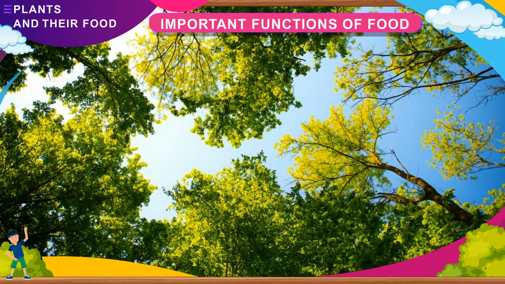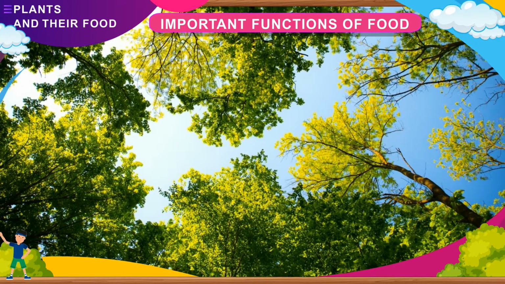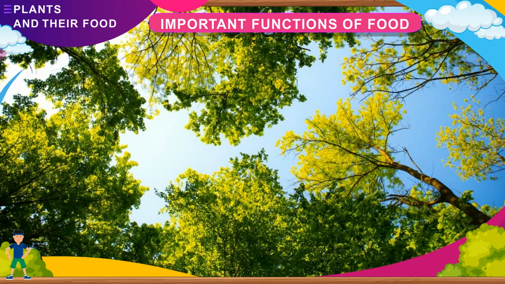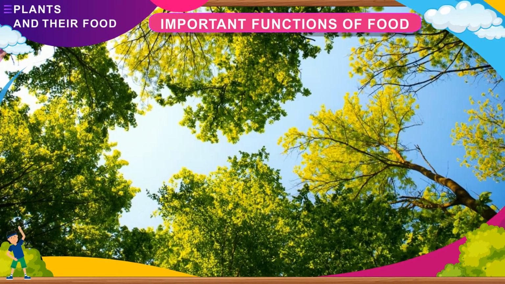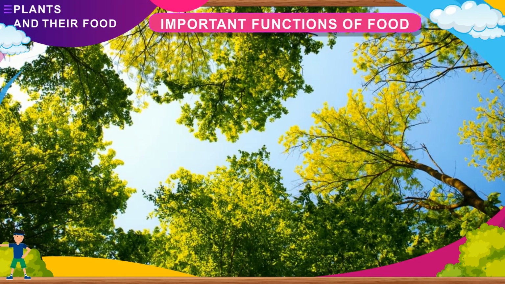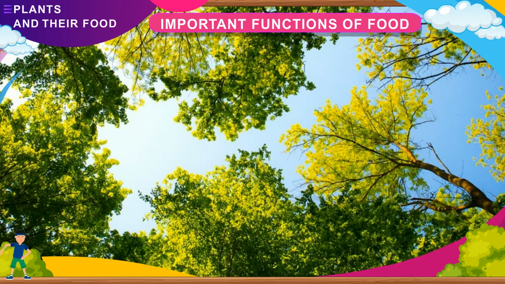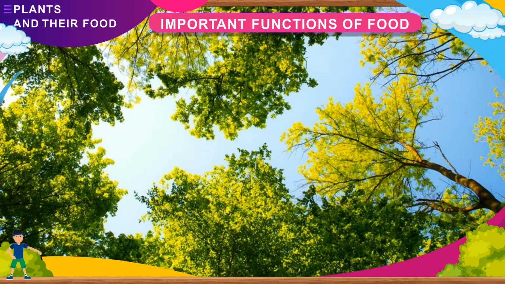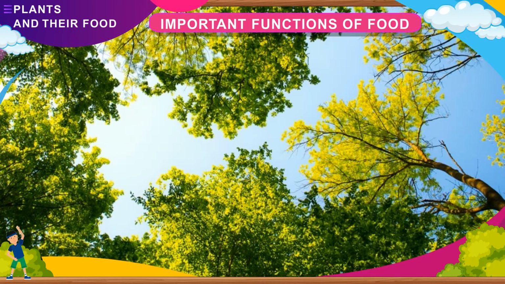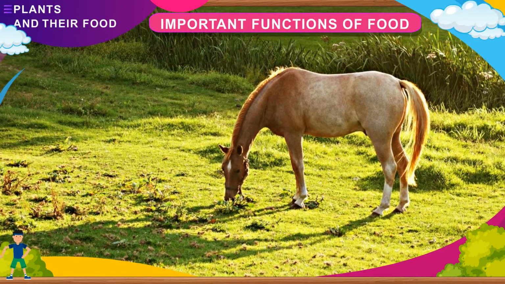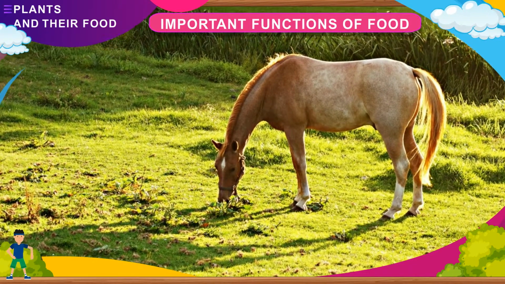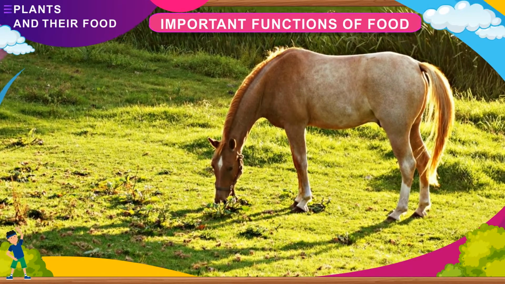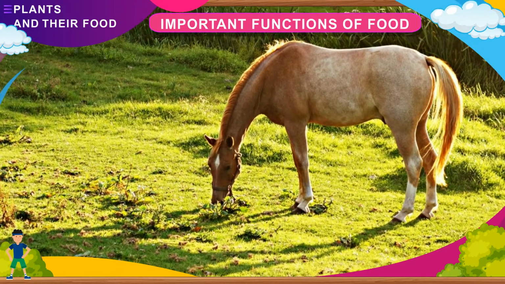Green plants are the only organisms that are able to prepare their own food in the presence of sunlight by using materials from their surroundings. Thus, green plants produce their own food and are called autotrophic organisms or autotrophs. Rest all other organisms depend on others for food and are called heterotrophic organisms or heterotrophs.